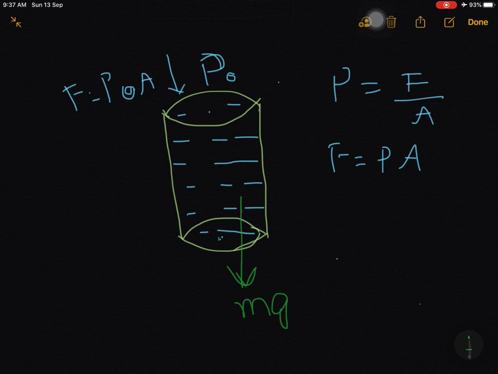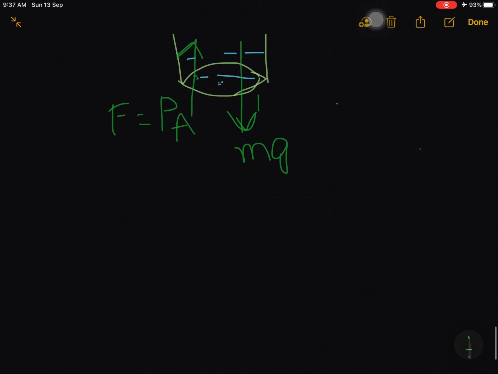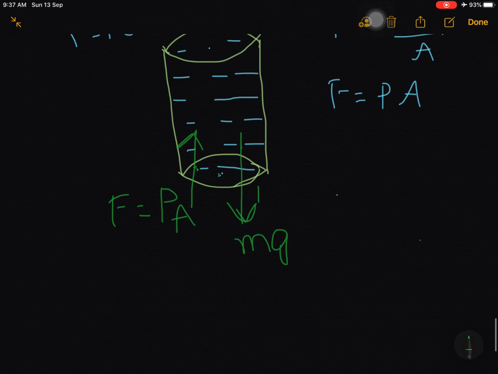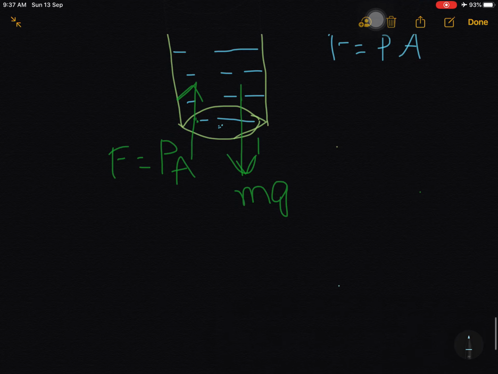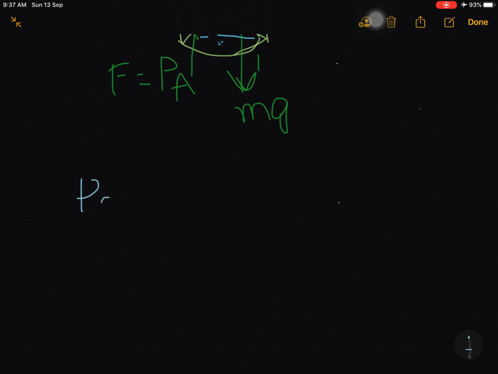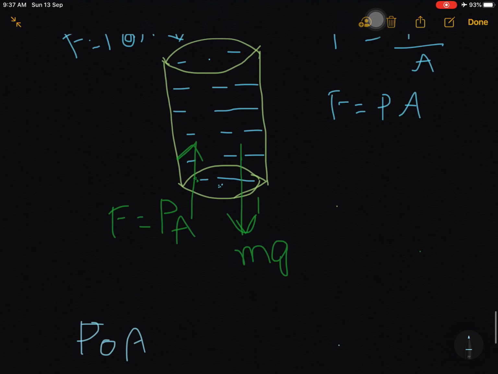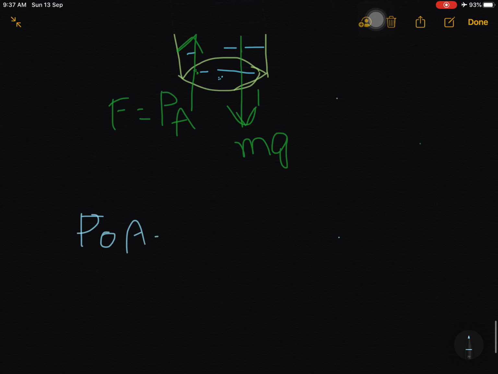And here, let us assume the pressure is P, so the force in the upward direction is PA. We have to find this pressure. We know that the upward and downward forces are equal. So P naught A plus mg is equal to PA.